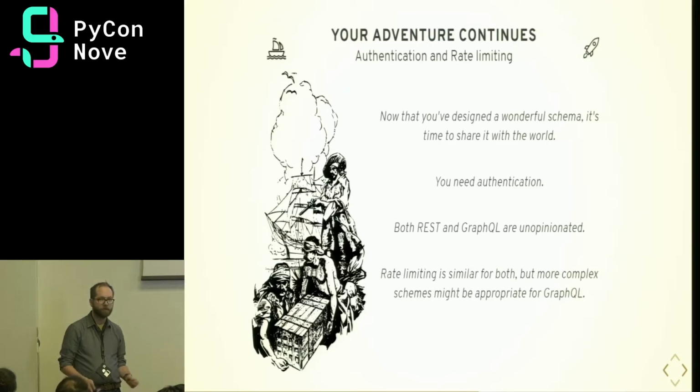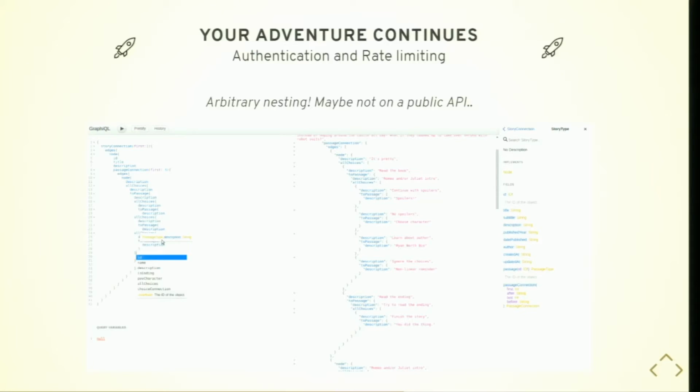Rate limiting schemes are also pretty similar, but there are more complex schemes that might be appropriate for GraphQL. For example, you could limit complexity or depth of queries, which is something that GitHub's API does really well. So if you want some examples of that, check out GitHub's API. Before we go into the next section, here's an example of a query that is out of control, and there's no depth limiting, so we can just keep on going. So we have our passages, choices, passages, choices, passages, choices. We can just go all the way through until there's nothing left. So you might not want people to do that if you have a public API.